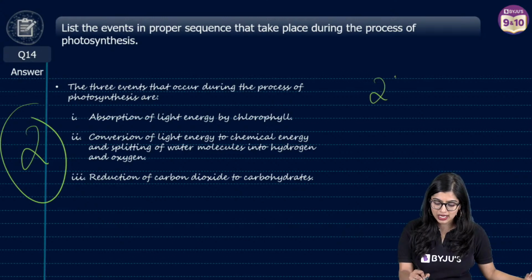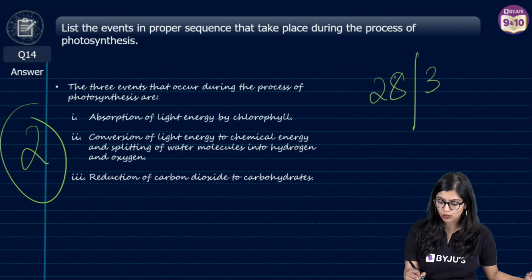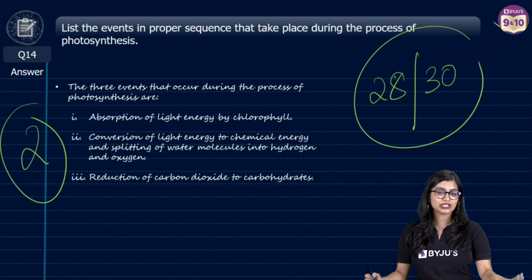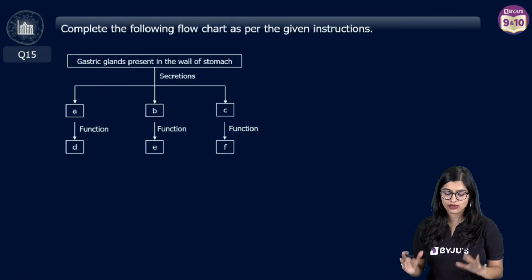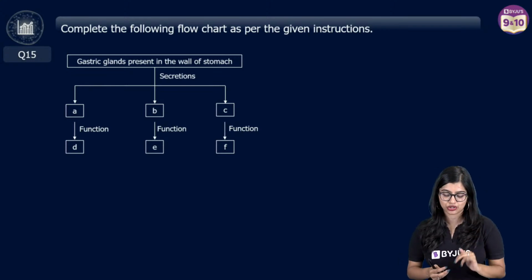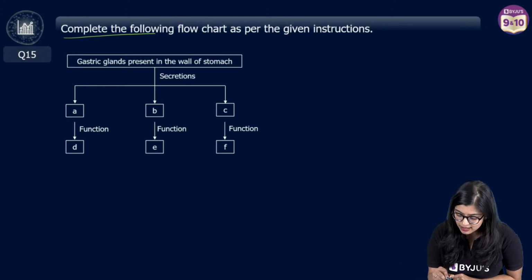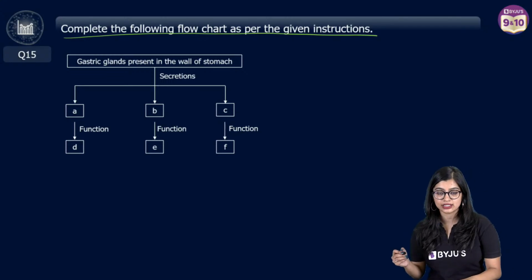So now, of course, we are at 28 out of 30. Last question for all of you. Yes? Now, I know the flowchart looks very small, but this is an additional question that we are looking at. Complete the following flowchart as per the instructions.